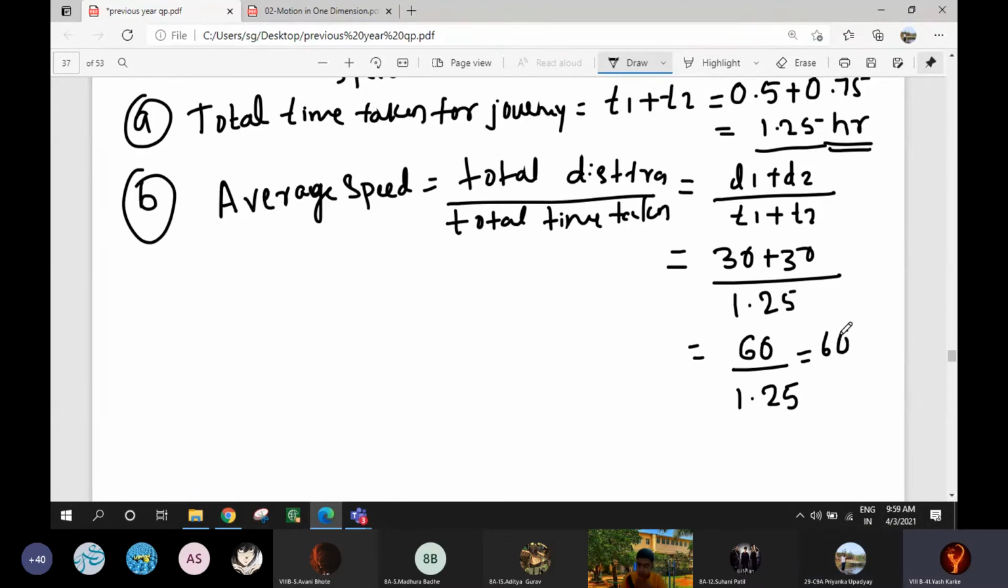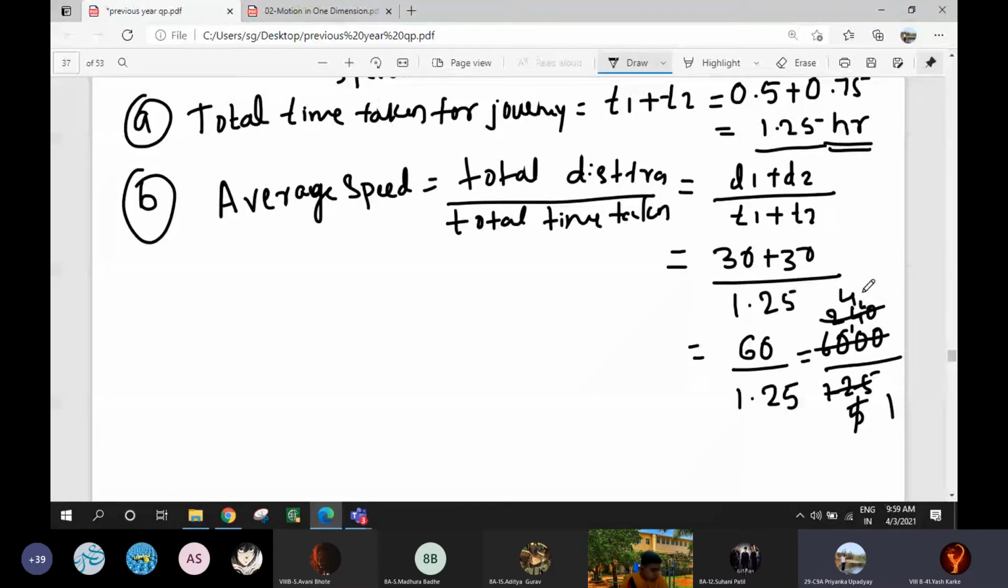25, they can be cut by 5. 25 fives are 125 and 25 fours are 100. Yes, 240 upon 5. So 240 upon 5. 5 fours are 20, 5 eights are 40. 5 eights are 40, so 48 kilometer per hour.